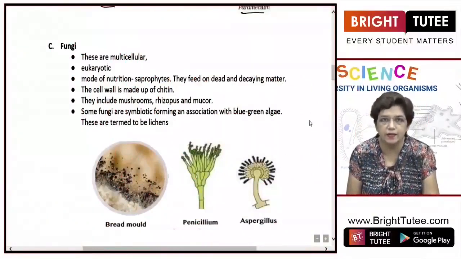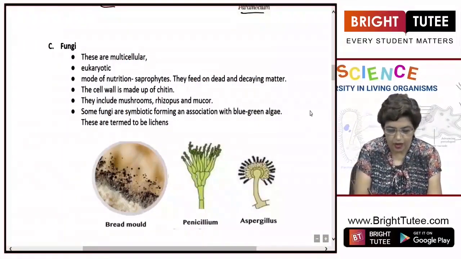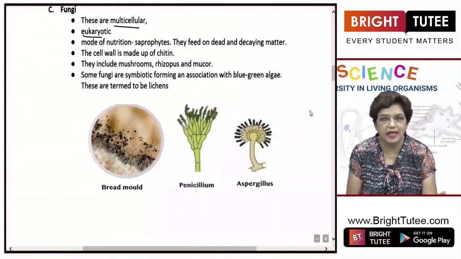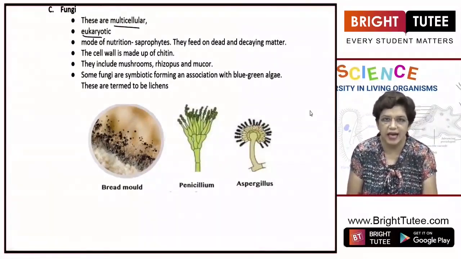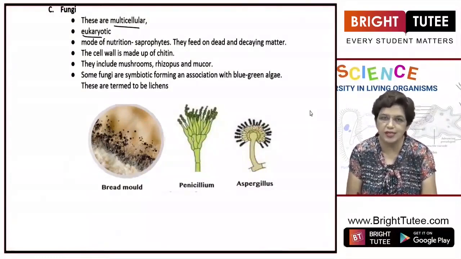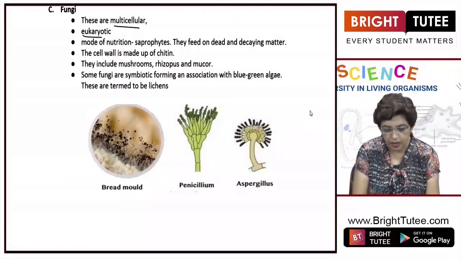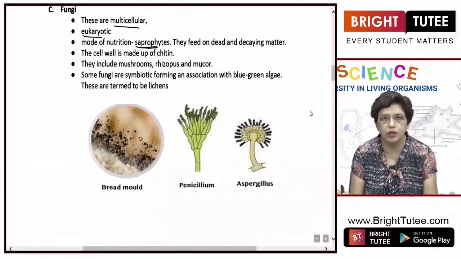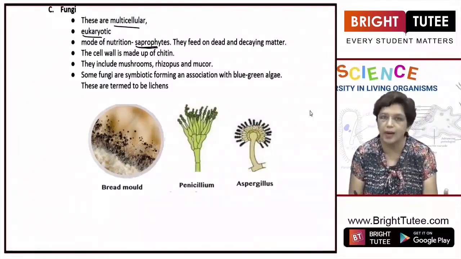This is the third kingdom, fungi. Fungi are all multicellular and eukaryotic. Again, eukaryotic means the cells have a membrane-bound nucleus and membrane-bound organelles. Their mode of nutrition is saprophytic. They obtain nutrients from dead and decaying matter.